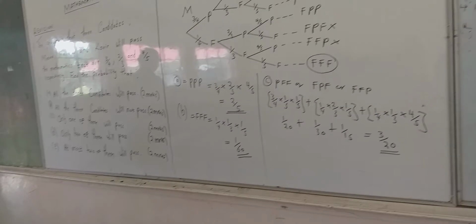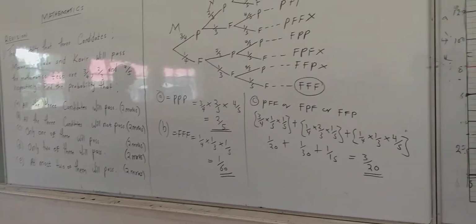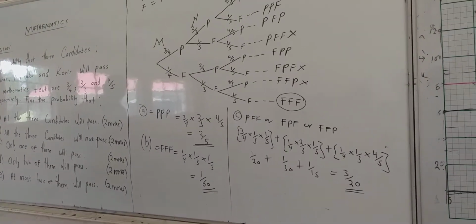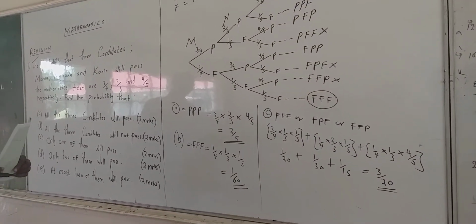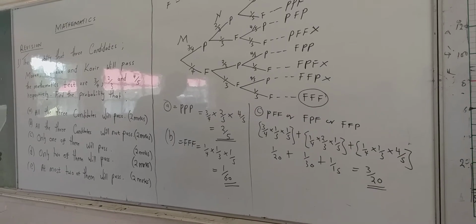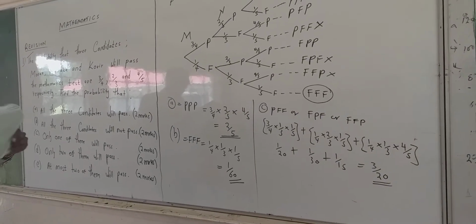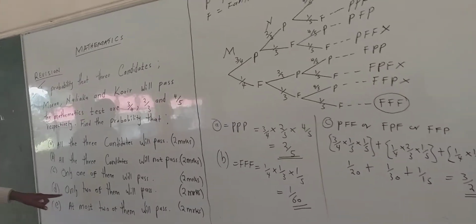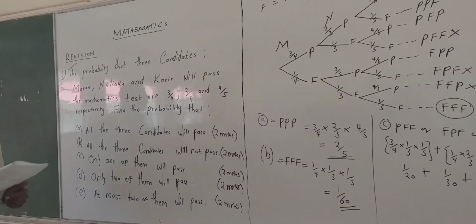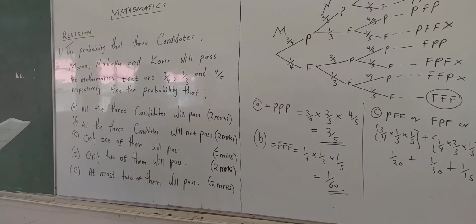that only one of them will pass. Now I want us to look at section D. Number D is saying only 2 of them will pass.